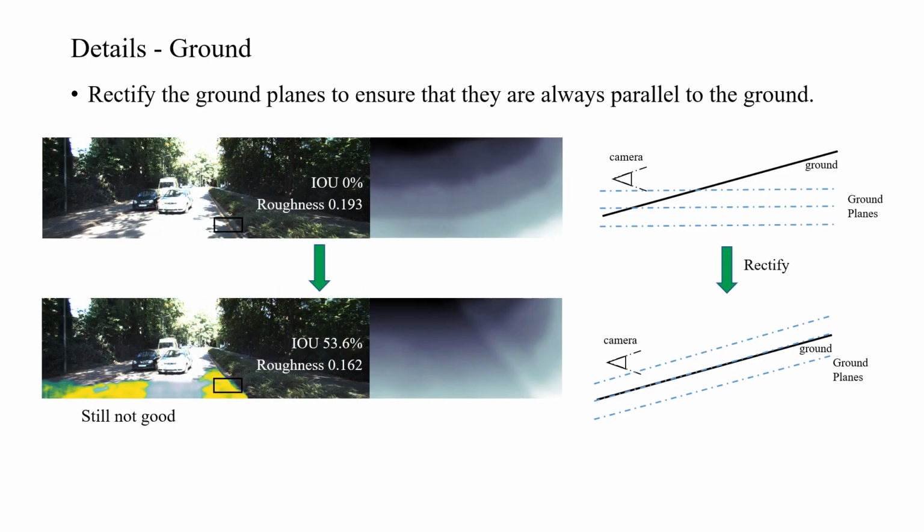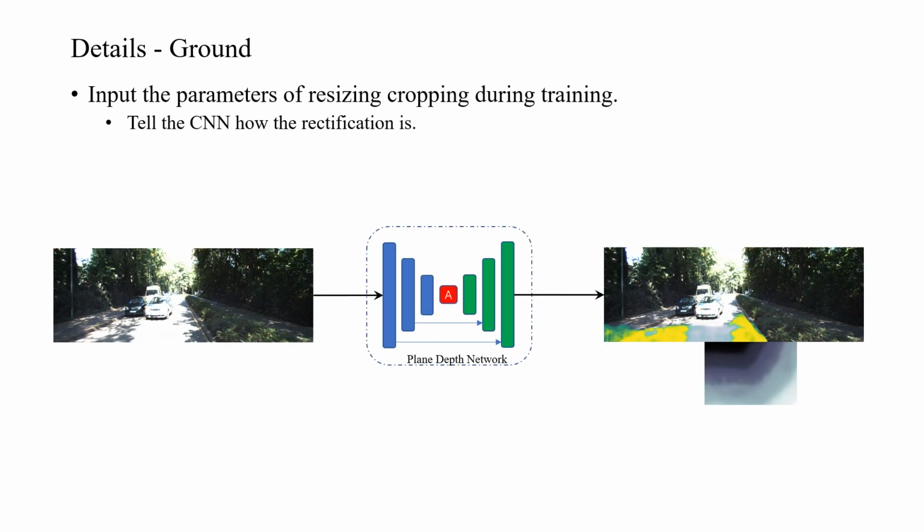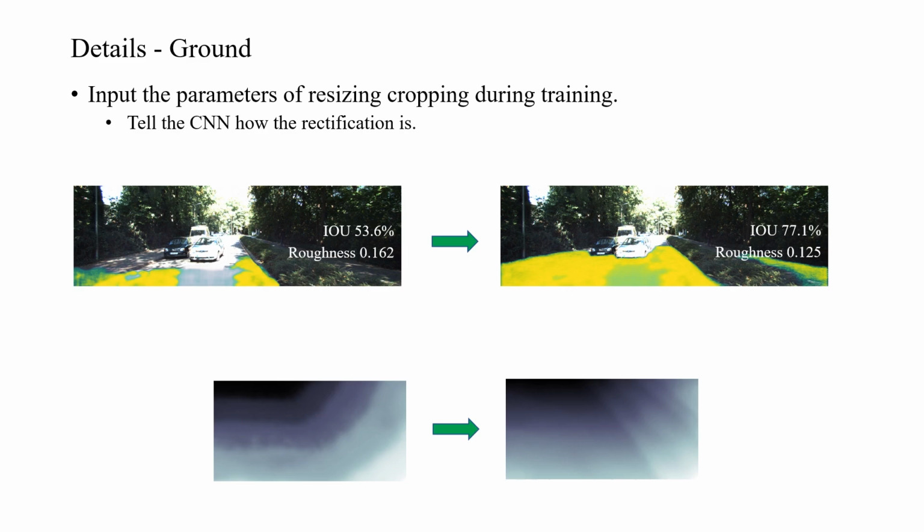However, we found that the network still hardly uses the ground planes. This can be attributed to the variations in ground depth candidates for each pixel caused by the rectification process, so the network has to predict the current rectification first and then predict the depth, which makes it hard to learn. To address this problem, we impose the parameters of resizing cropping during training via neural positional encoding to inform the network about the current rectification status. In this way, we can attain improved segmentation and smoother depths for the ground.